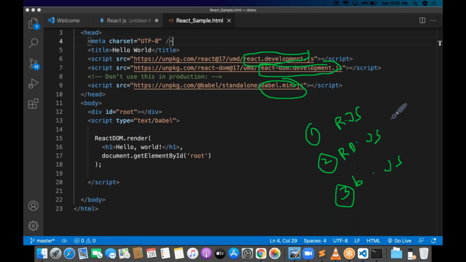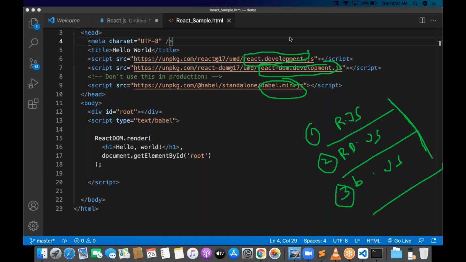Remember, don't forget, this is an interview question also. What are the libraries we need to add for a React application? What are the different kinds of libraries taking a major role in a React application, you have to tell. The first one is React.js, React DOM.js is important, Babel.js is also important. Three files are very, very important. Without these three files, a React application will not render in the browser.